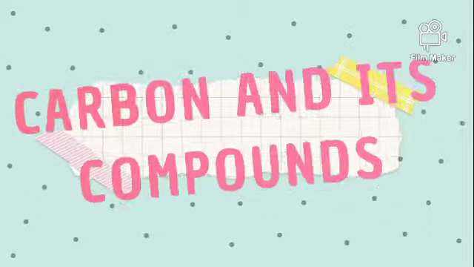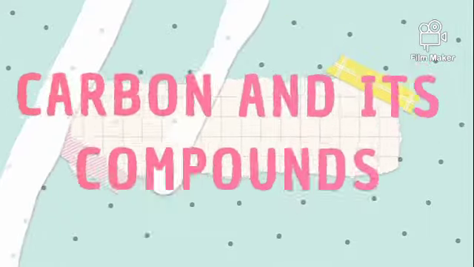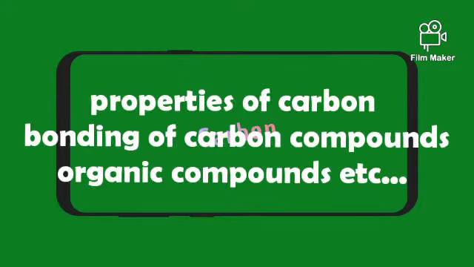We are going to start a new chapter in chemistry, carbon and its compounds. This chapter is of great importance because carbon is an element that is abundantly found in nature, everywhere around us, inside us. So the study of carbon compounds is of great importance in chemistry. In this chapter, we will discuss the properties of carbon, the nature of carbon compounds, naming of organic compounds,